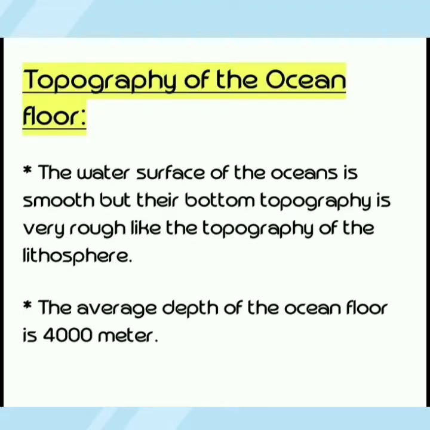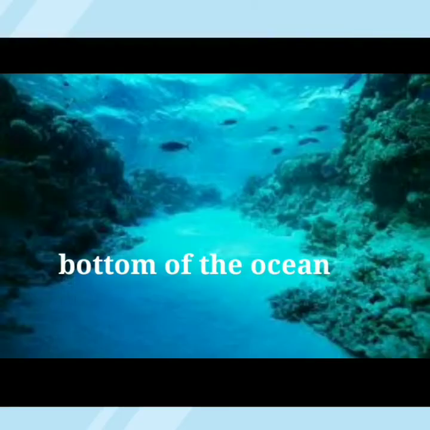The water surface of the ocean is smooth, but its bottom topography is very rough, like the topography of the lithosphere. The topography of the lithosphere is covered with different mountains, hills, plateaus, plains, etc. Like this, the bottom of the ocean is also covered with different oceanic features.